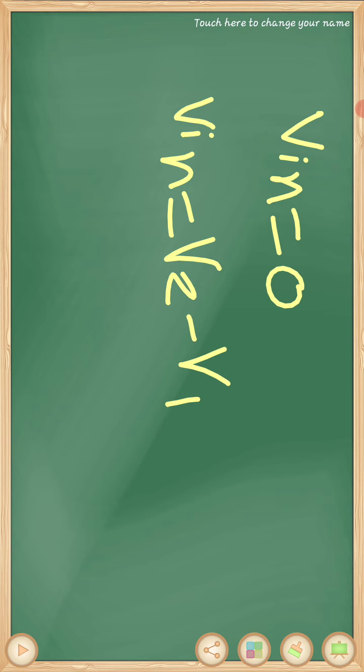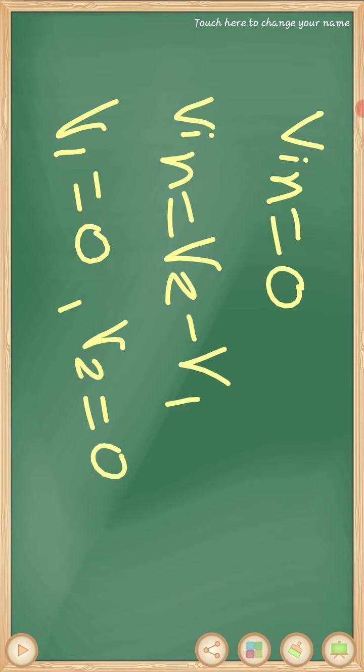In the above circuit V1 is connected to ground, so V1 is equal to 0, since the ground voltage is 0 volts. Thus V2 will also be at ground potential. That means the virtual ground is equal to the ground voltage, so V2 is equal to 0.